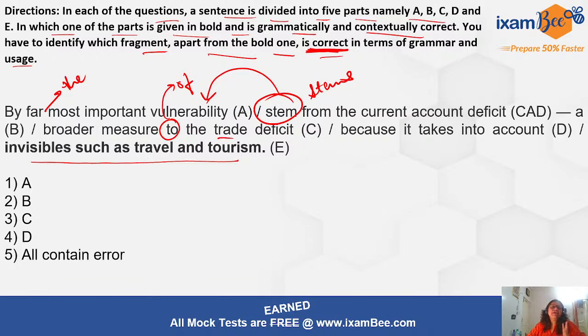Okay, so yes, we have found the error in A, B as well as C, because it takes into account, this is correct. D is our answer. We will mark this as our answer.